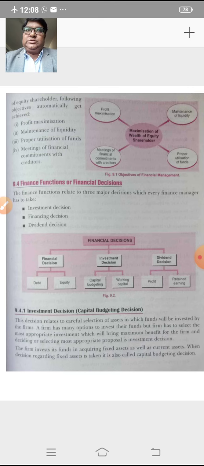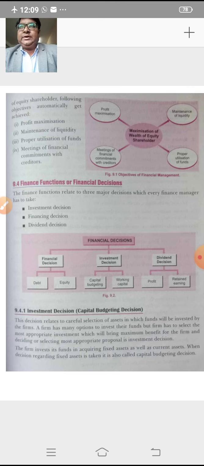The first decision is the investment decision. Investment decision is also known as capital budgeting decision. Such an investment decision is a very important decision, and it affects the future growth of the organization. This capital budgeting decision also affects the long term growth of the company, and it also affects the future earning capacity of the company. So the investment decision is also known as capital budgeting decision.